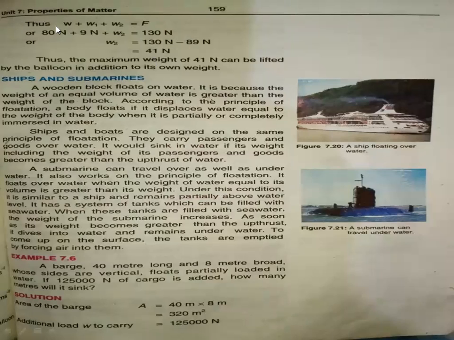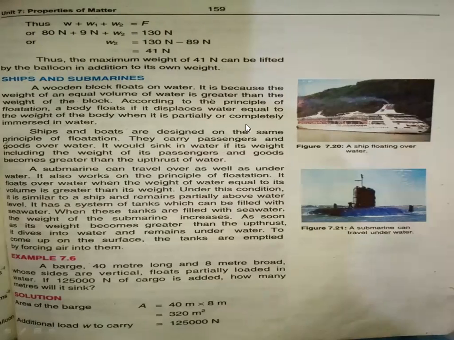80 plus 9 is 89. If you take this to the other side, it will be minus 89 Newton. So 130 minus 89 Newton, you will get 41 Newton. The maximum weight of 41 Newton can be lifted by the balloon in addition to its own weight. So we calculated the W2 weight.